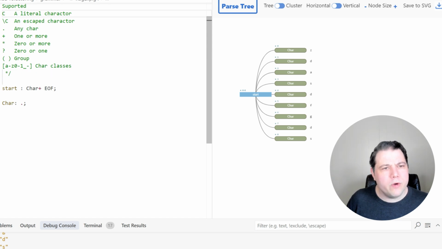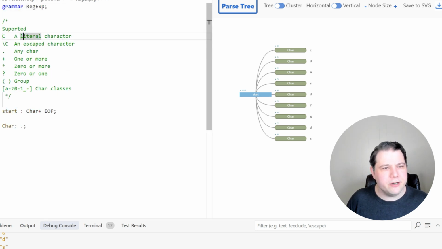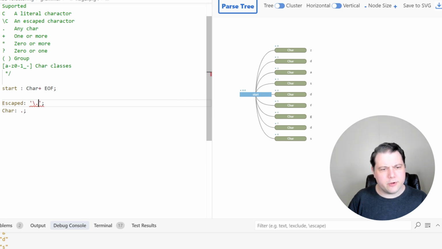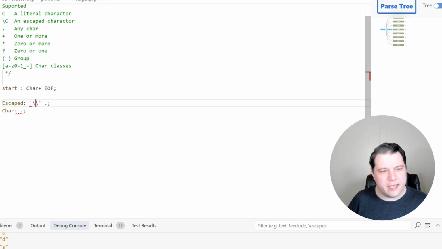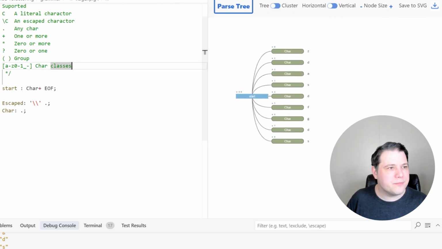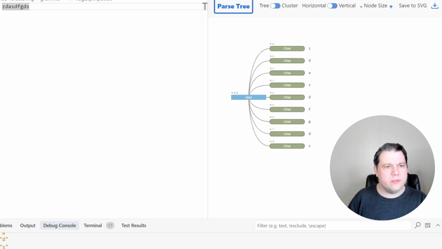So what else can we have? We can have a literal character, and we can have an escaped char as well. So I'm going to put this above it, and it does need to be in this order, or at least in some cases the order matters. Here we're getting meta again because I need to escape slash, because slash is also used for the escape character in this context, right? So there we go. Now let's exercise that.